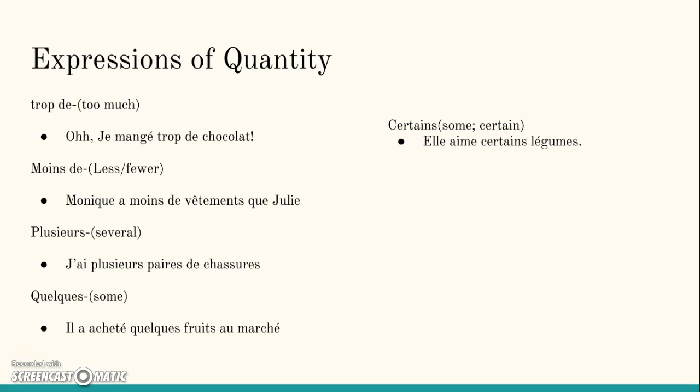Plusieurs, which is several. J'ai plusieurs paires de chaussures. Quelques, which is some. Il a acheté quelques fruits au marché. And then there's also certain, which is some or certain. Elle aime certains légumes. So there are multiple ones. As you can see, some of them have a de following after them, but there are some that don't need to have de.